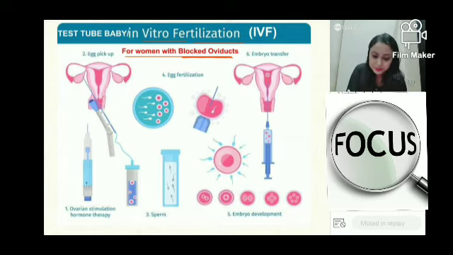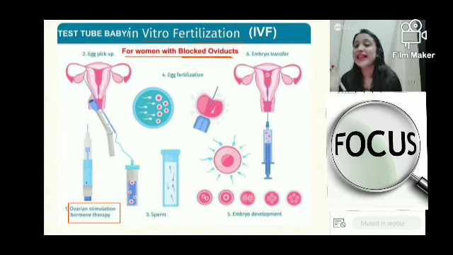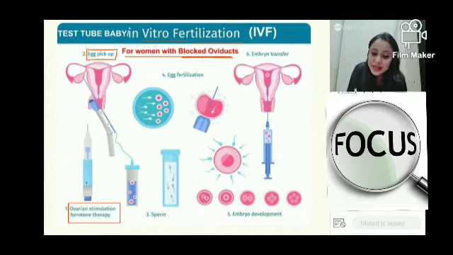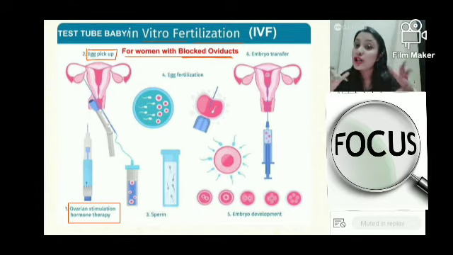So what will happen in in vitro fertilization? First of all, the female will be given some stimulation. For example, if I want you to study, what will I do? I will try to stimulate you, saying children, study, you will get 100 out of 100 in your school exam. You will be the school topper. I will keep stimulating you like this. So then you will think, okay, I have to come first in class, so I will study. So in this process also there are some chemical stimulants, right? Those are given to the female, and the ultimate reason for those stimulants is that the female should be producing a lot of eggs.